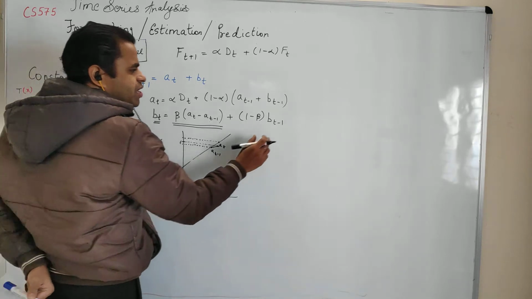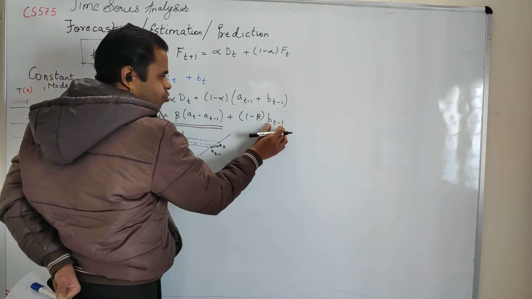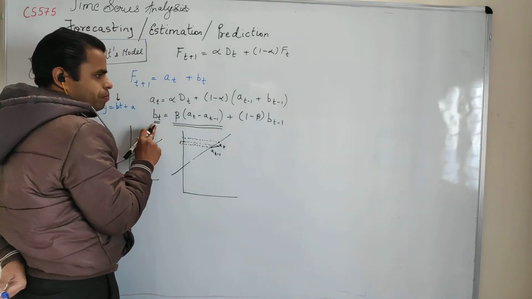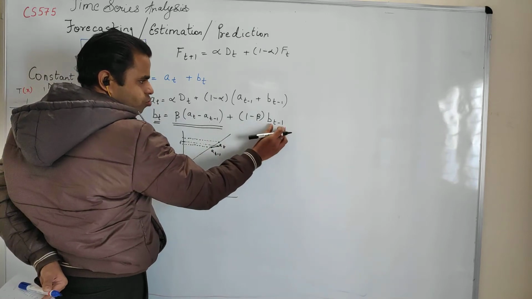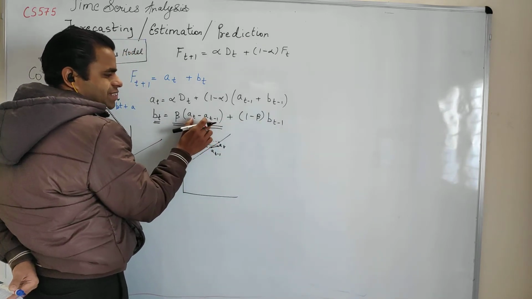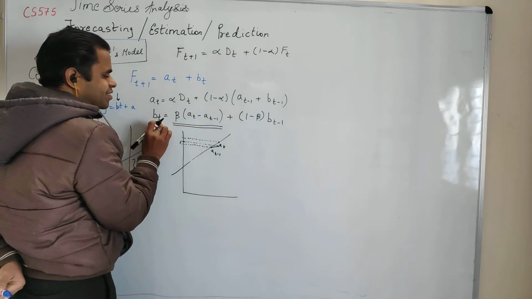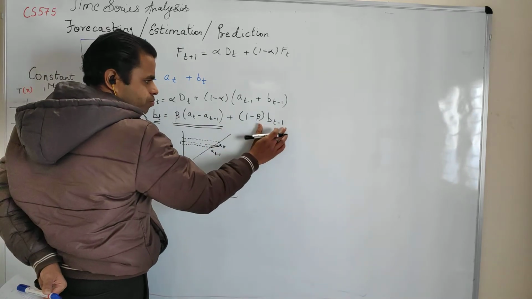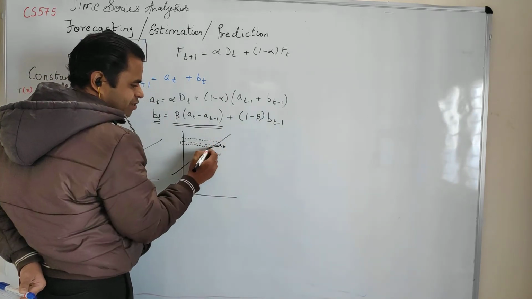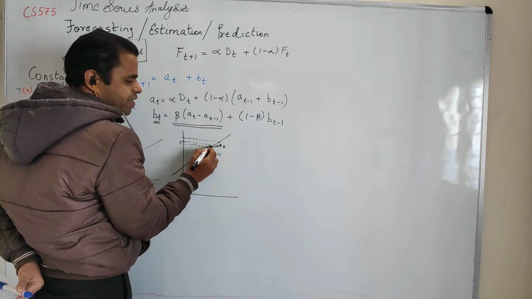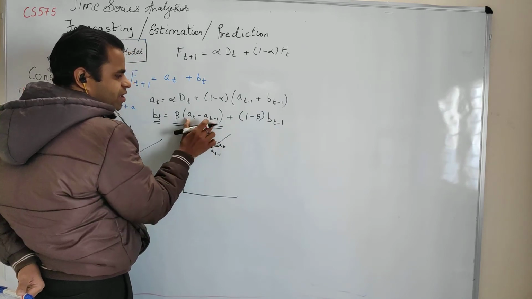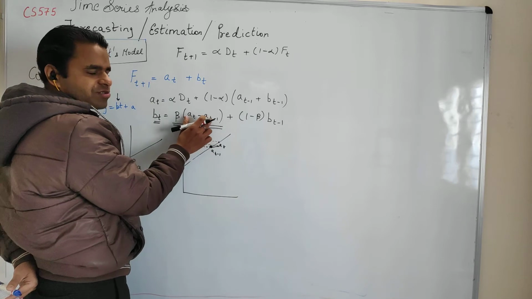Similarly, this is B, this is just a slope. So you can see that the slope is basically some previous slope plus some adjustment. The slope is a function of the slope that you had previously, bt minus 1. At this point you had the slope bt minus 1, and now you are readjusting with a factor. So what is the factor?